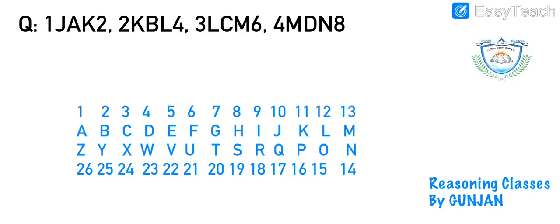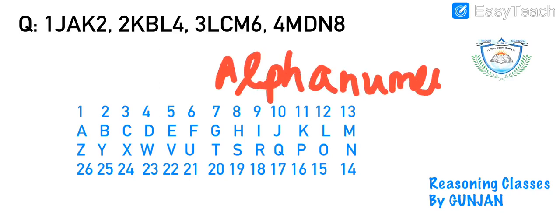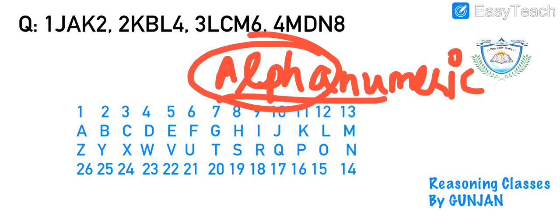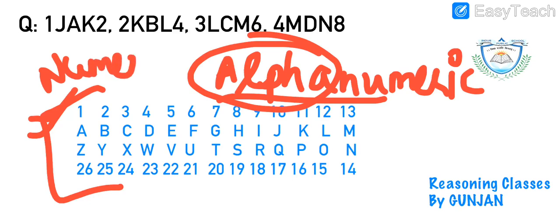But before we go further, how are we going to approach this question, how are we going to find out the logics? What are the basic things that you need to know about this alphanumeric series? Since we are working on both alphabets and numbers, these are basically called alphanumeric series. See, you already know the rules for alphabets. You need to check the logics and the logic will be out of these 26 alphabets only. You have already studied number series with me, right?